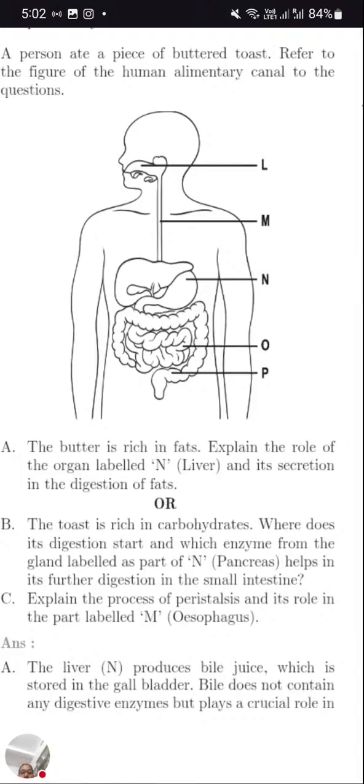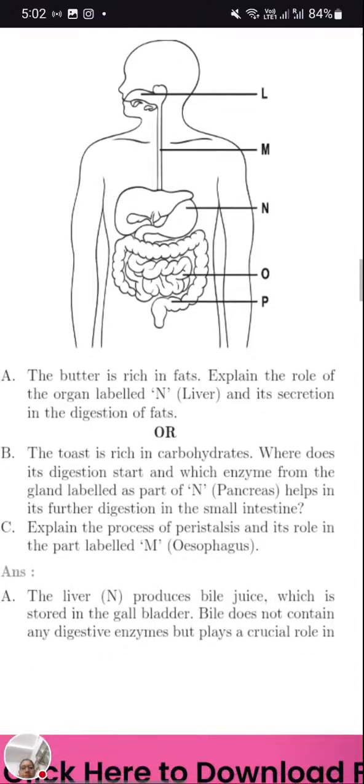N1 is the liver and its secretion in the digestion of fat. How does the liver help in the digestion of fat? The liver secretes bile juice, which helps in emulsification of the fat. What is emulsification? The fat molecules get divided into small pieces; big globules divide into small pieces. That is called emulsification. The bile juice is stored in the gallbladder, then secreted via the common duct, which helps in emulsification of fat.